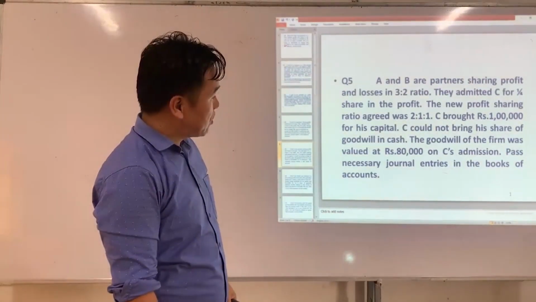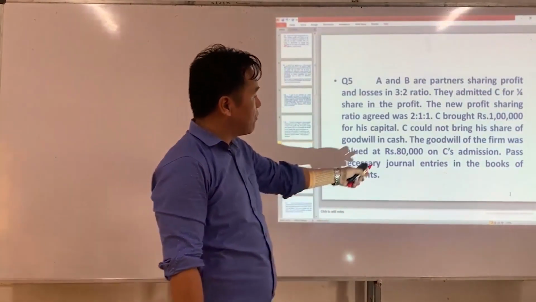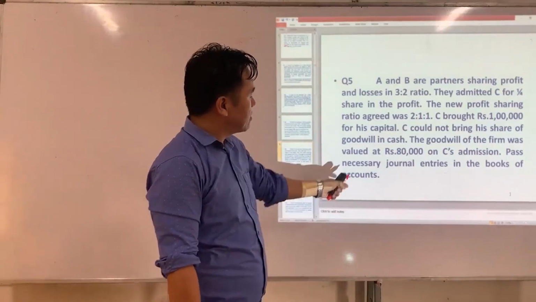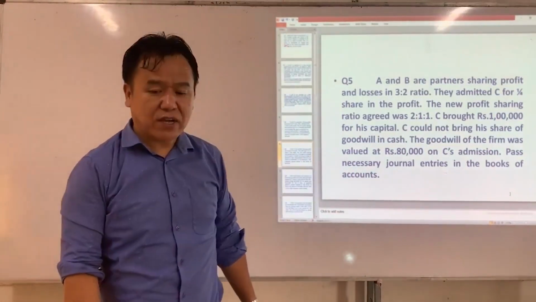C could not bring his share of goodwill in cash. The goodwill of the firm was valued at ₹80,000. On C's admission, pass necessary journal entries in the books of account.